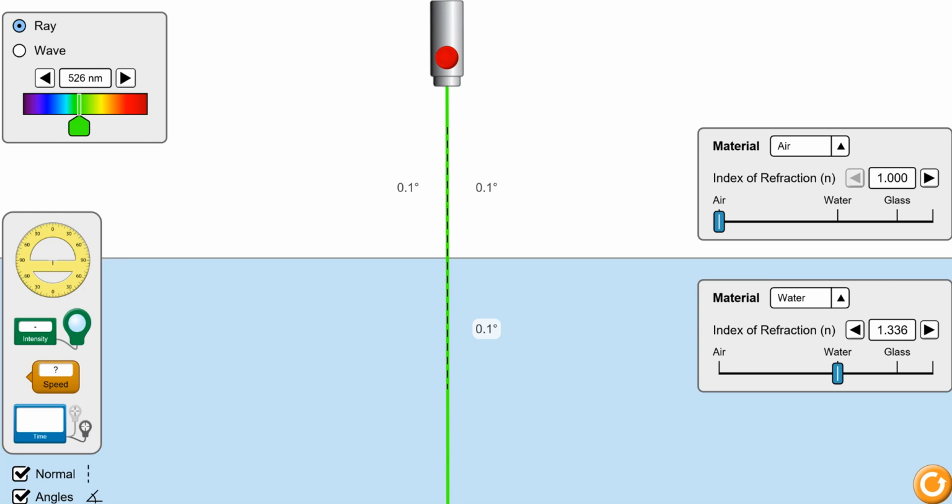So now what will happen when I shine a ray of light at an angle to the normal, not exactly on the normal? Before I do that, let me see what happens when I'm shining the ray of light exactly on the normal. I find that the ray of light travels undeviated, although there is a change in medium.